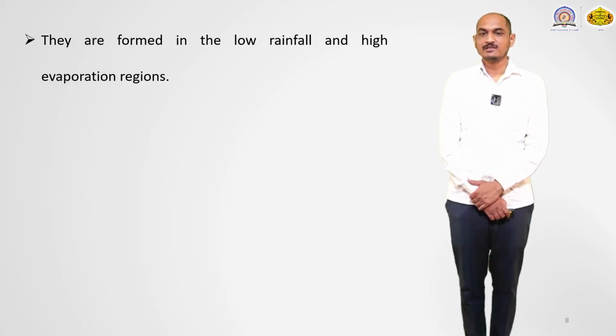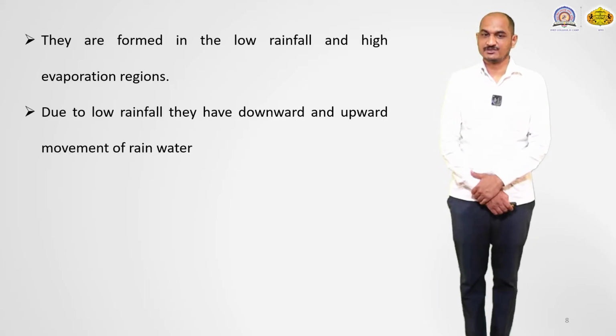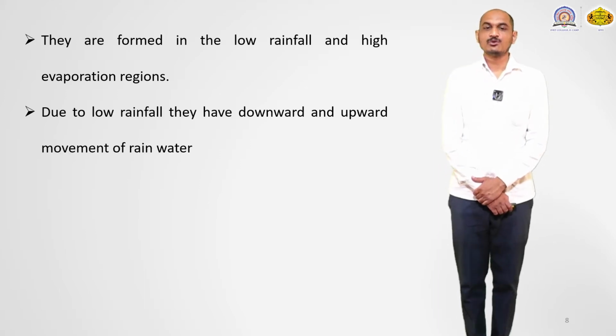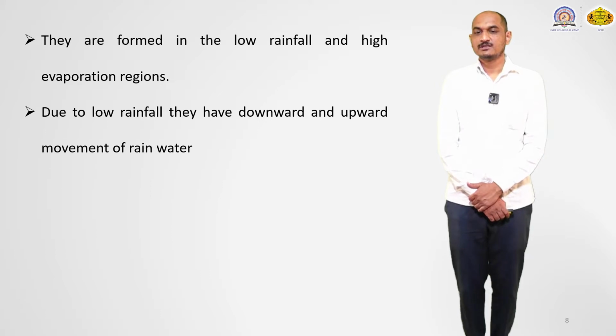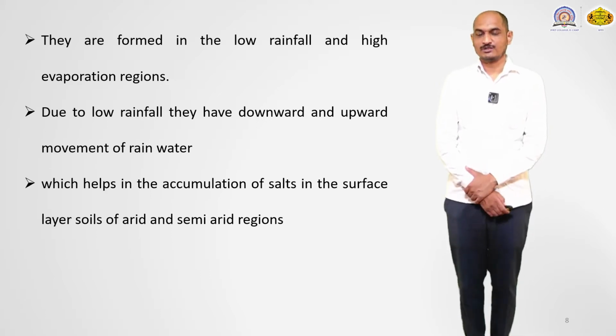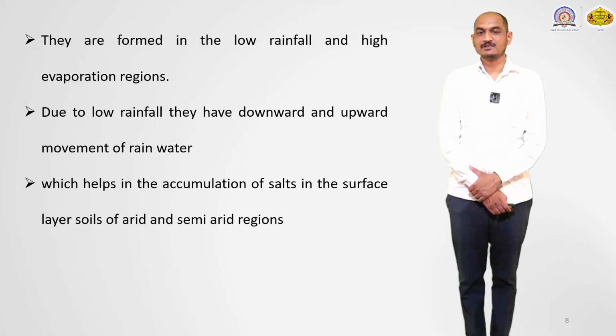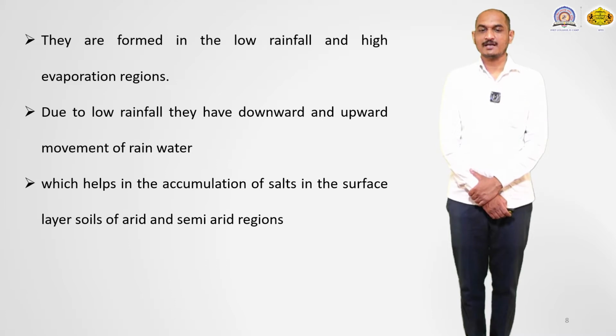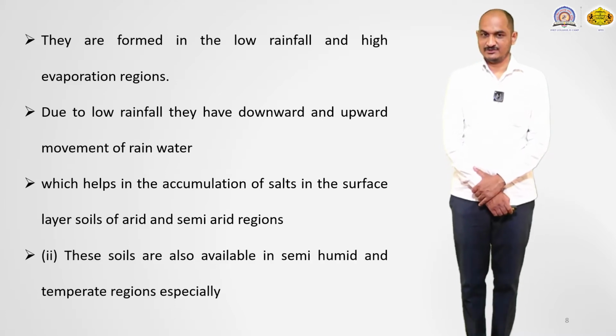And they are formed in low rainfall and high evaporation regions. Due to the low rainfall they have downward and upward movement of water, which helps in the accumulation of salts in the surface layer of arid and semi-arid regions.